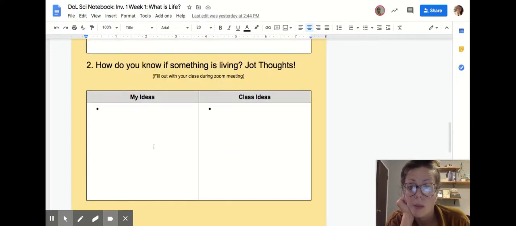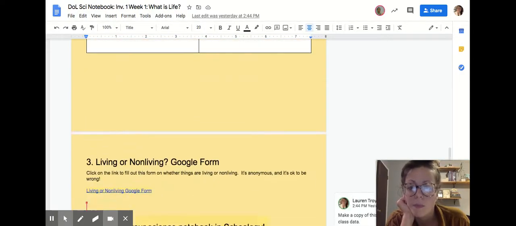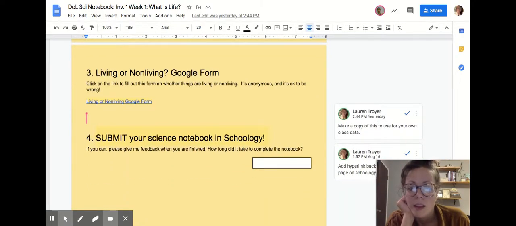How do I know if something is living? Jot thoughts. We'll fill it out during Zoom. They will complete a Google form, which is like a survey where they will see a bunch of different objects, and their job is to say if they think it's living, non-living, or if they just cannot pick, they'll choose undecided. And then they'll give me some feedback on how long it took to complete the notebook, and then they will submit it on Schoology.